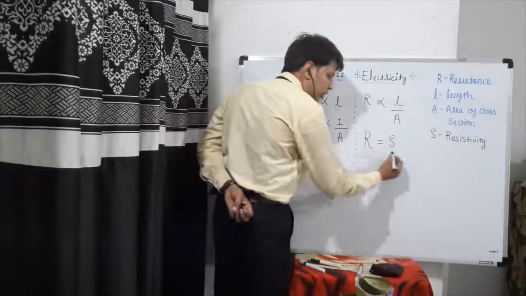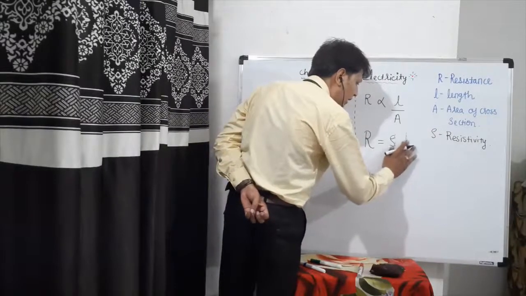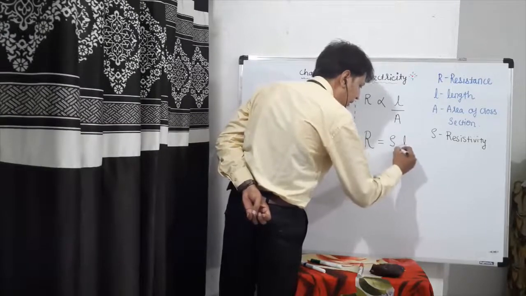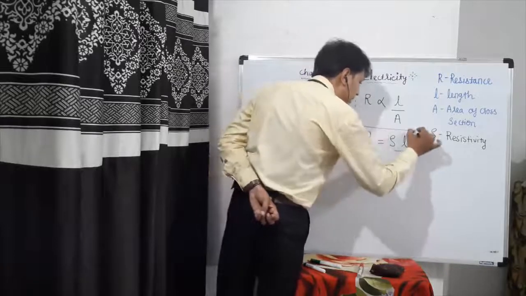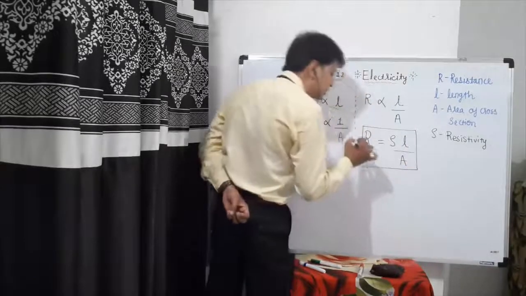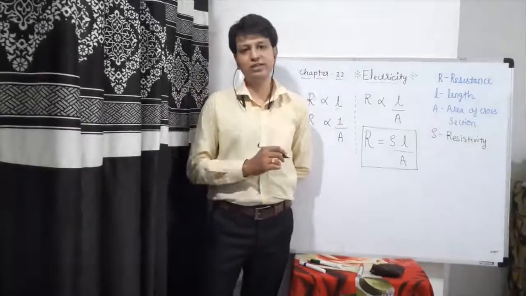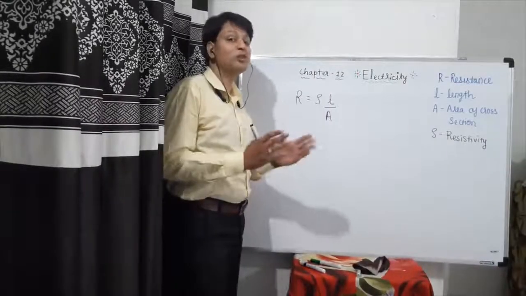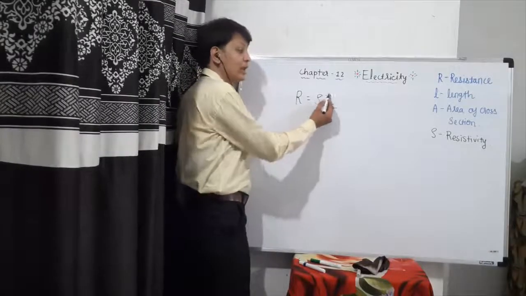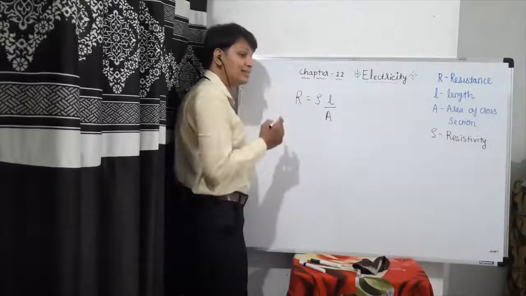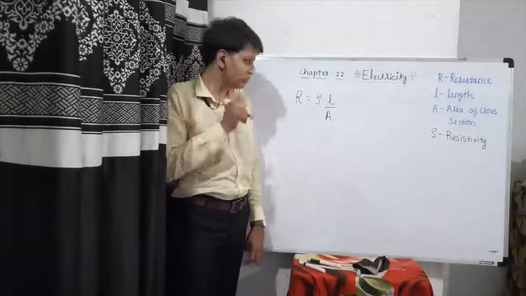So we come to a new equation that R is equal to rho L upon A, where there is a dependency of resistance on length and area of cross section, and rho is the resistivity of the material. It is one of the characteristics of the material.